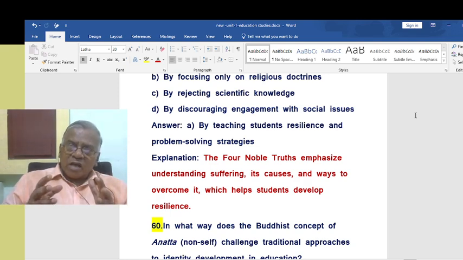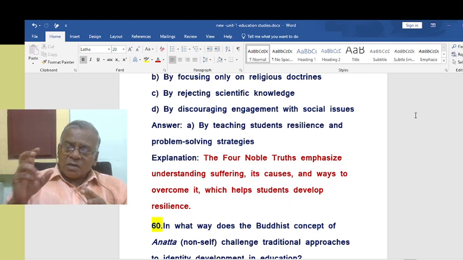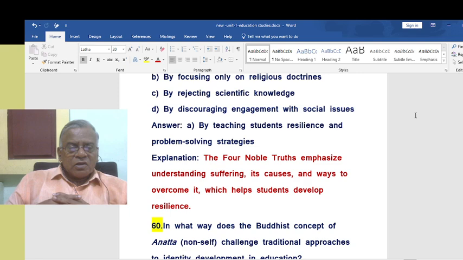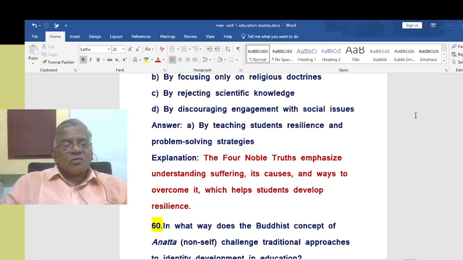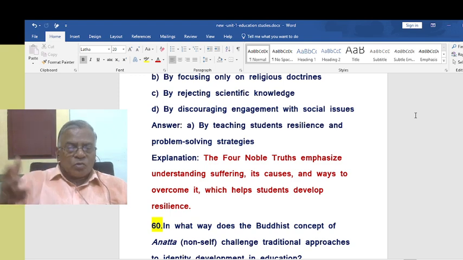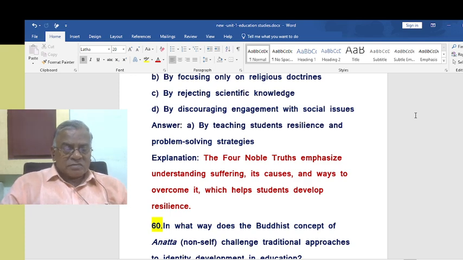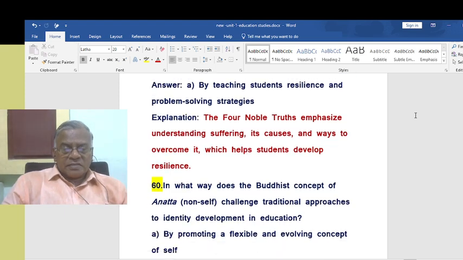So how could this be applied to modern education? By teaching students resilience and problem solving strategies, like Buddha solved the riddle of suffering. The four noble truths emphasize understanding suffering, its causes, and the ways to overcome it, which helps students develop resilience.